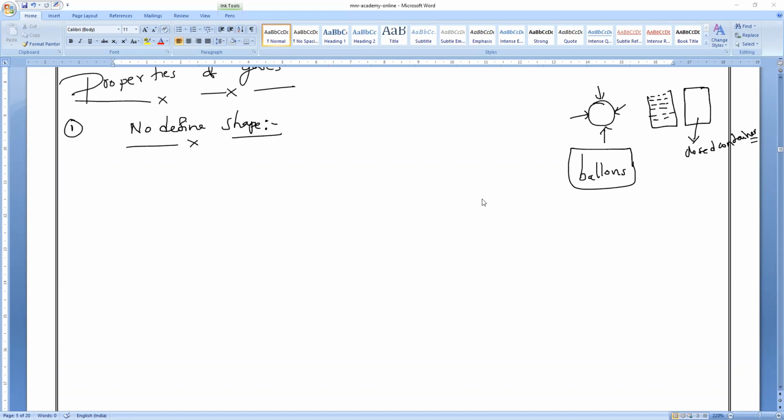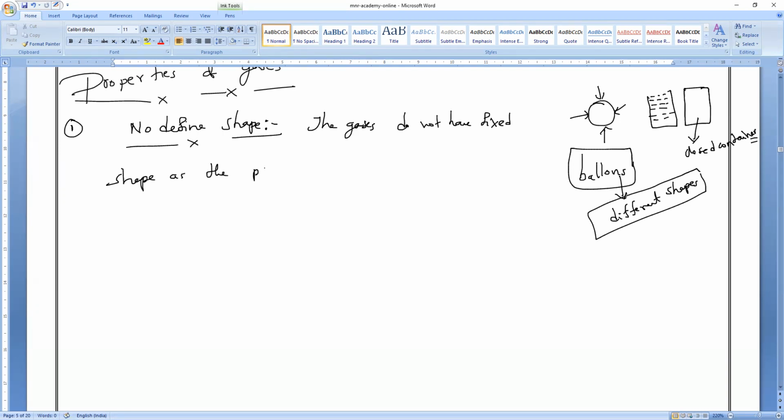That is what you have to remember. So, different balloons have different shapes, because the air does not have any kind of shape, so they will have different shapes according to the type of the balloon. So that is what we can say: no definite shape, write it. The gases do not have fixed shape,